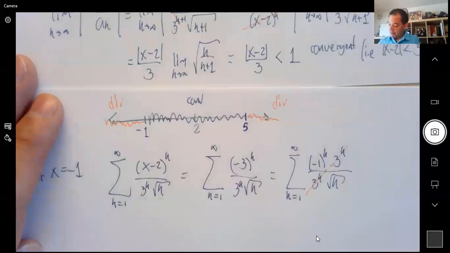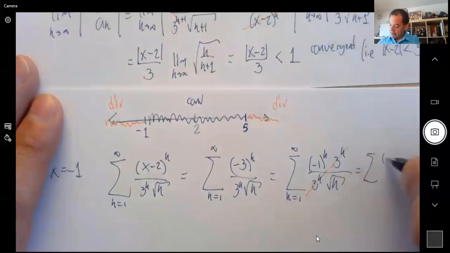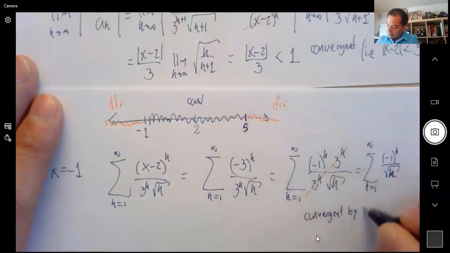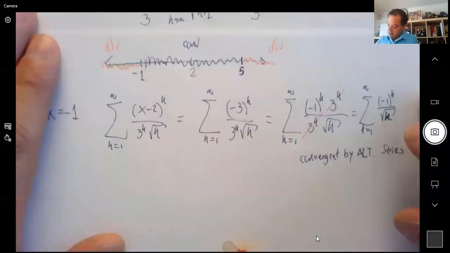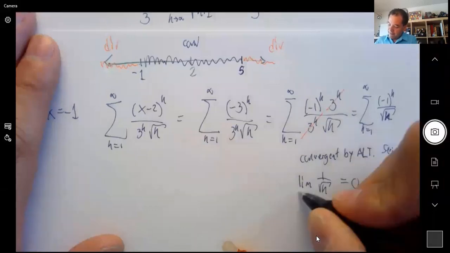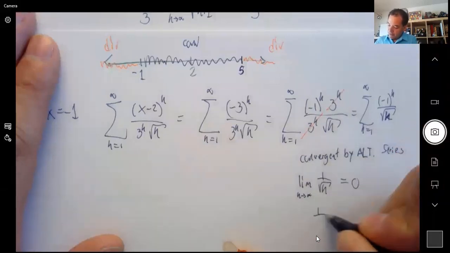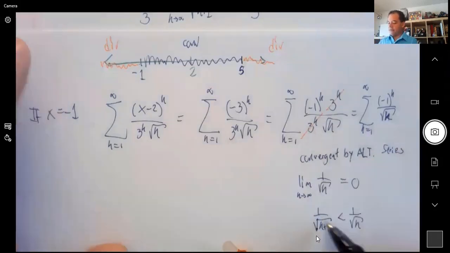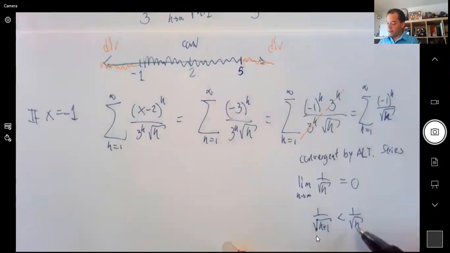And the series that you get, now you can easily do, right? This one is convergent by the alternating series test. How can I tell so quickly? Well, because it's kind of clear, right? What is the limit of 1 over root k? 0. And is it true that 1 over root k plus 1 is smaller than 1 over root k? Well, yes, because the square root of a bigger number is bigger than the square root of a smaller number.